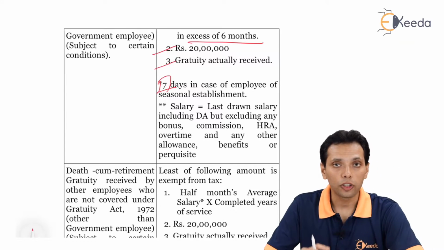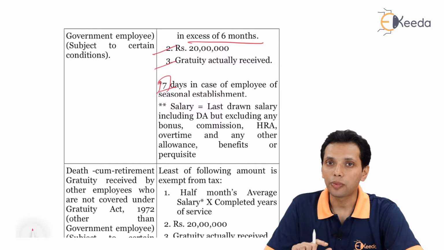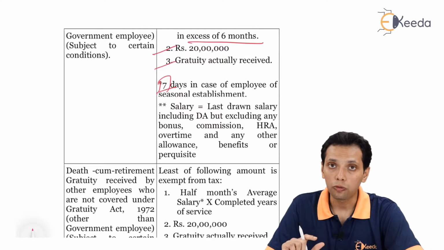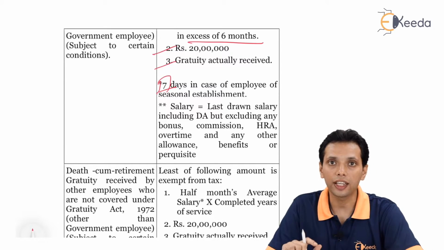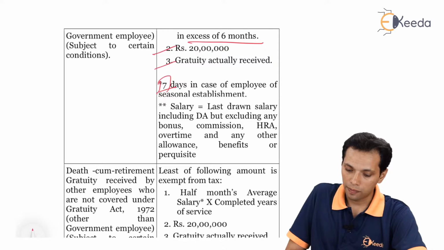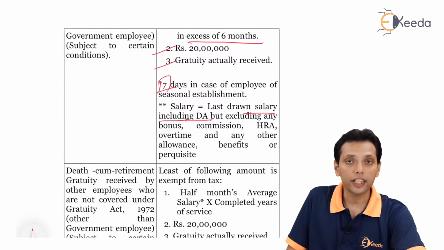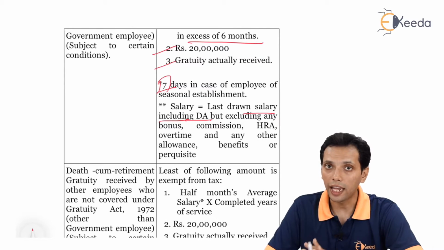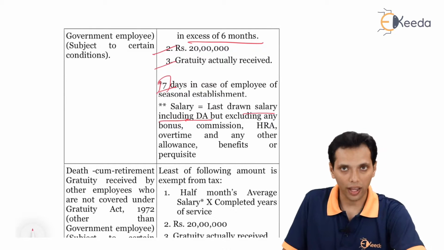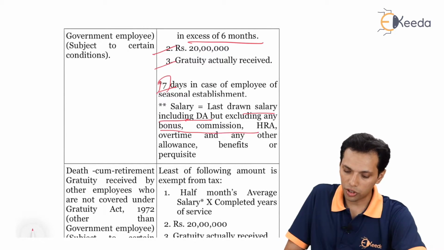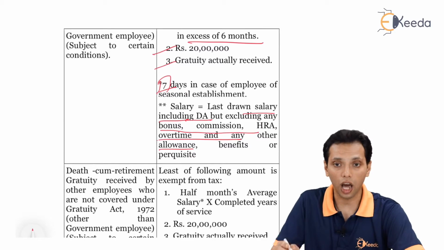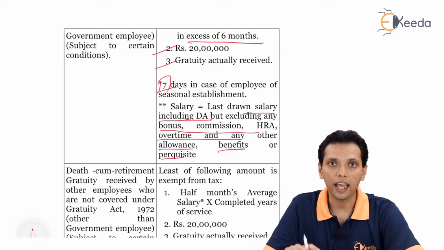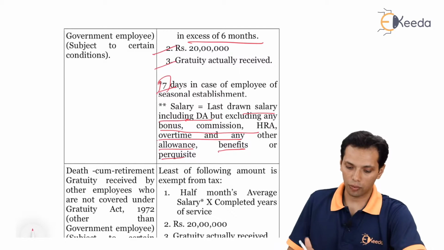Salary, for the purpose of claiming exemption, is defined under each and every clause of section 10. For the purpose of this clause, salary is defined as basic salary including DA, which is dearness allowance. That's it. It doesn't contain any other allowance, for example, excluding bonus, commission, HRA, overtime, or any other allowance, benefits, or perquisite. So salary includes only base salary and DA.